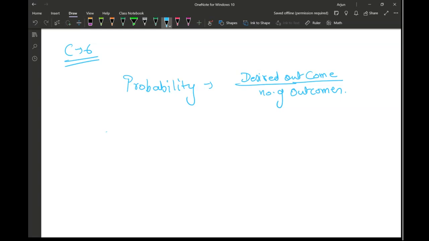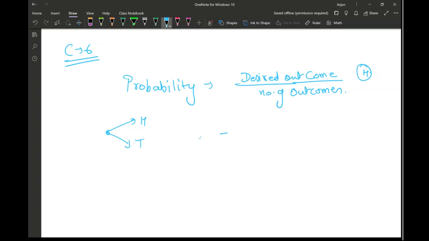So basic example, if you toss a coin, how many number of outcomes can there be? The number of outcomes can be two. One is head, another is tail. And I want my desired outcome to be the head. So my question is, what is the probability of getting head?